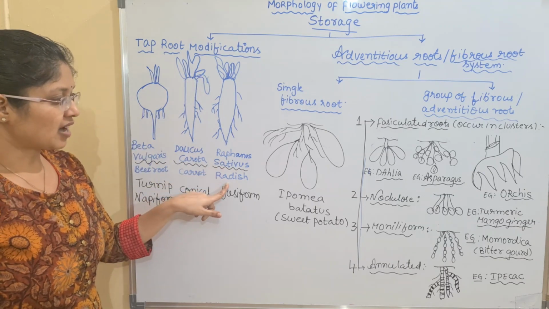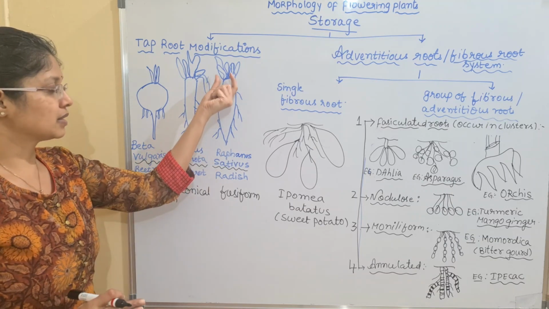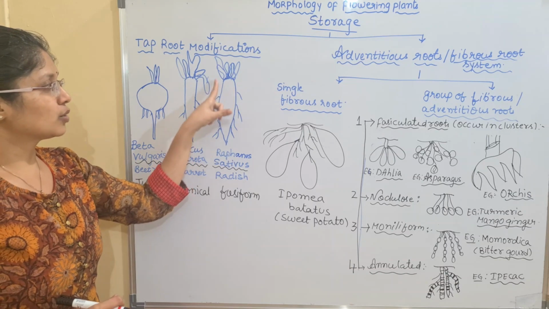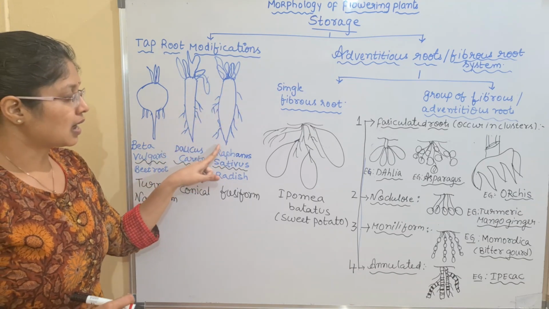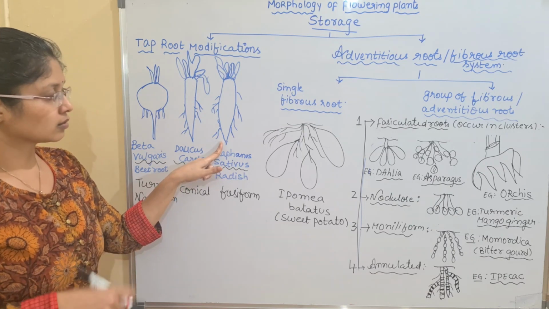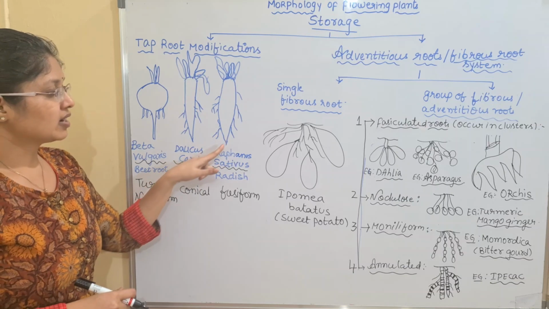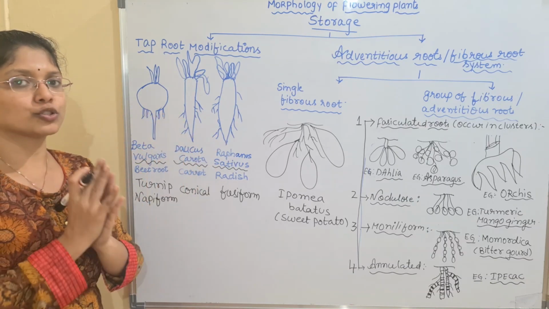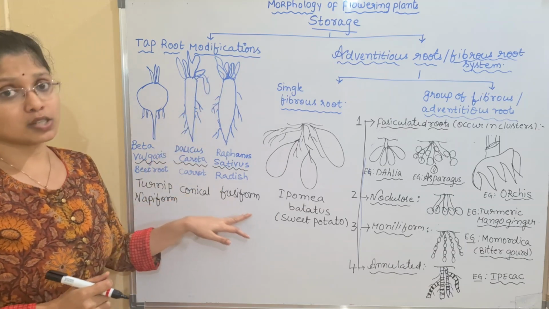And next we have Raphanus sativus. It is having an almost oblong shape, and it will be showing tapering sides on both regions. Mainly you cannot see much food material even at the tip region. So here at the apex region and even at the tip region, you have very little starch stored. Mainly the central portion is involved in the storage of starch, which will give a shape called fusiform.